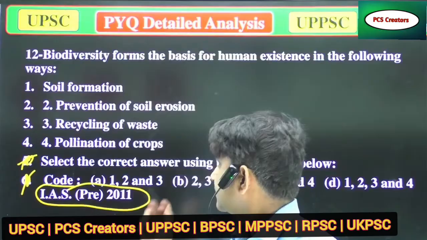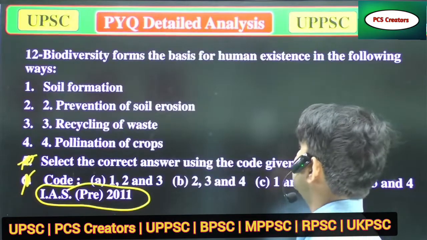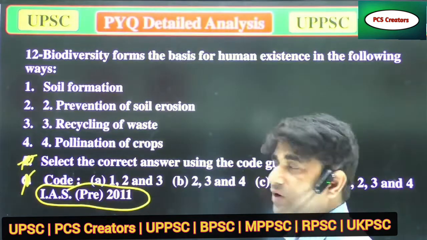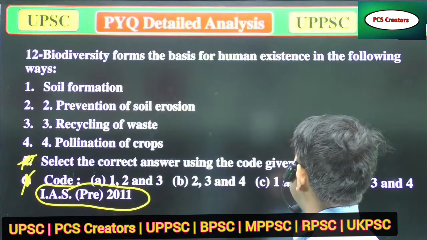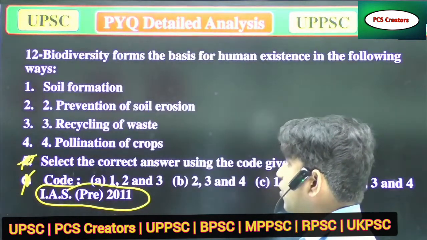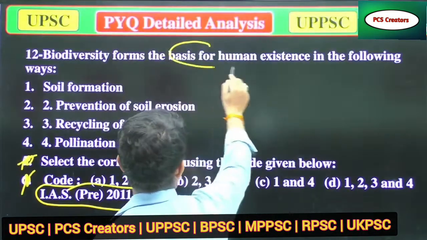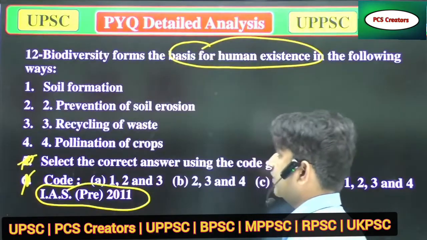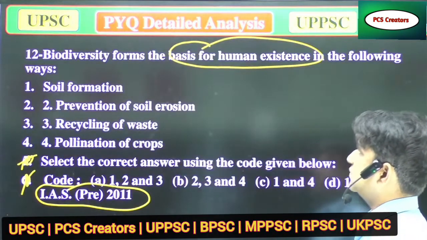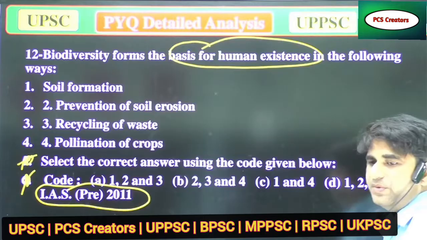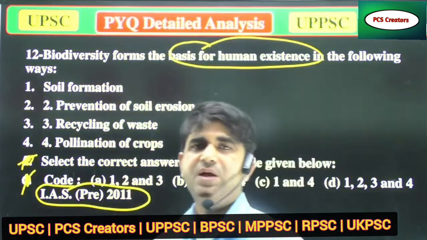Biodiversity forms the basis of human existence. How? A. Soil formation. B. Prevention of soil erosion. C. Recycling of waste. And D. Pollination of crops. Select the correct answer using the code given below. Please answer me fast. I'm still waiting.